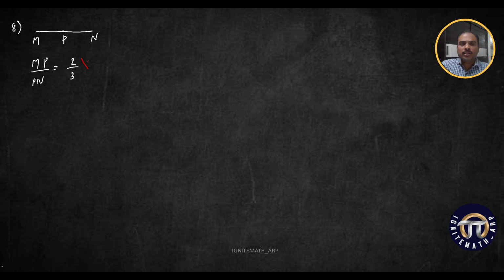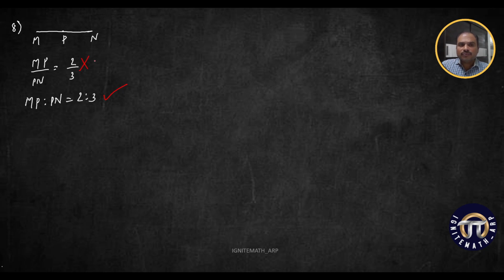I cannot give the marks here. Be alert, children. That's what I'm telling you. Preparation is one part of writing the exam, but how you present the answer matters a lot. Okay, I cannot give marks here, right? So what are you supposed to write? You are supposed to write MP is to PN is equal to 2 is to 3. This is the right way of writing the answer.